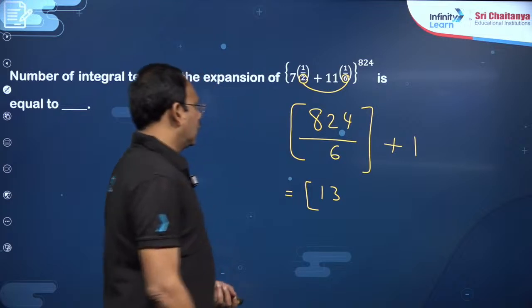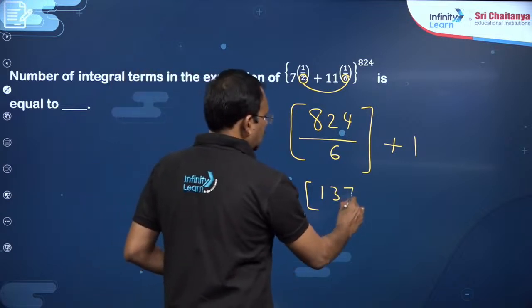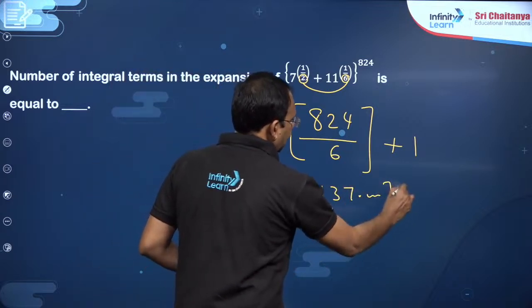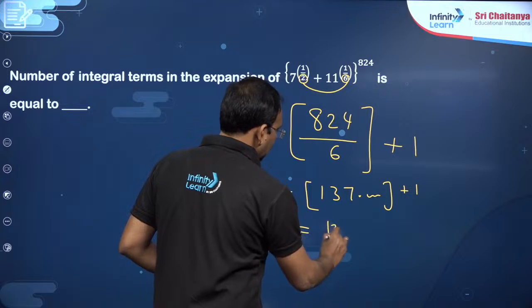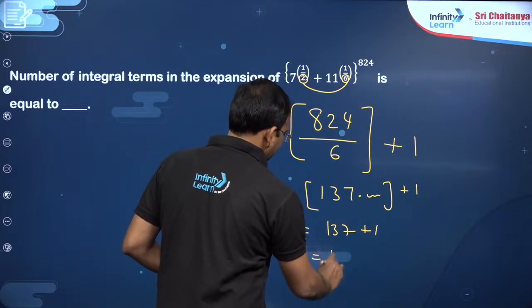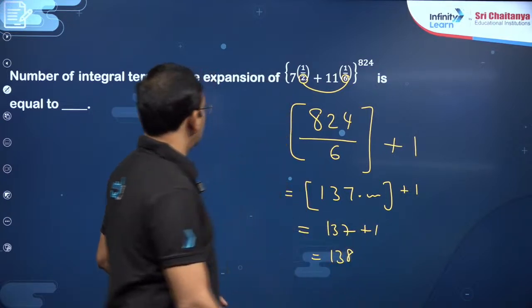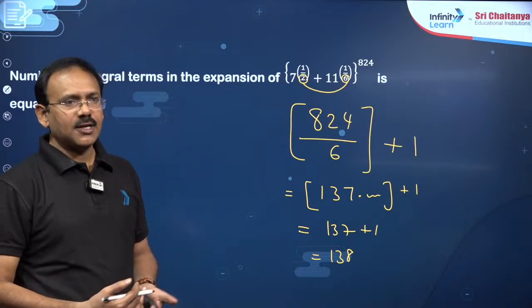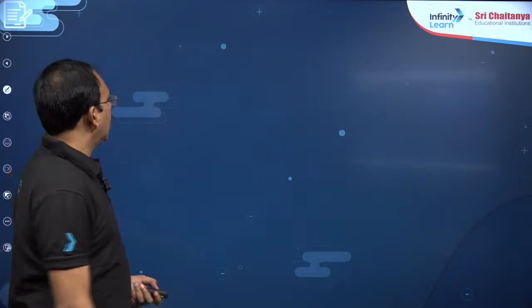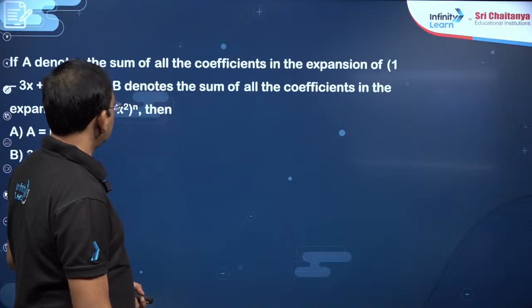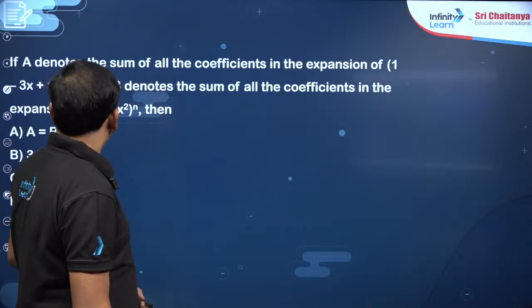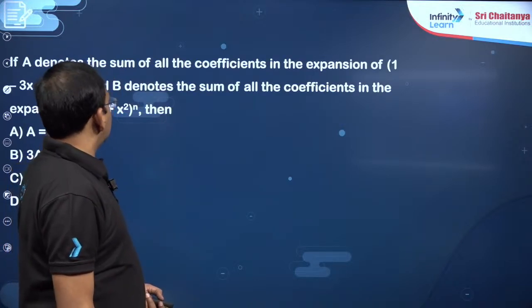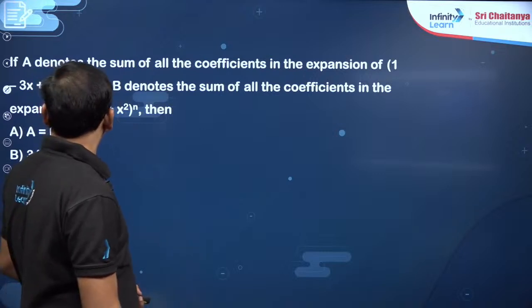So 137 point something plus 1. So 137 plus 1, there will be 138 rational terms in this, dear students. You know, this is the standard question, important model, we can do this. Okay. Next, dear students, you see, A denotes the sum of all the coefficients in the expansion of this.